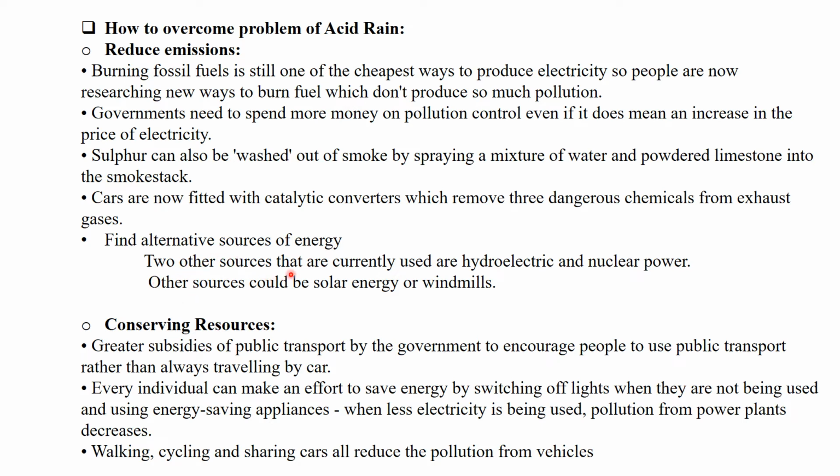That is in the form of two other sources that are currently used as energy sources: hydroelectric and nuclear power. And the other sources could be solar energy or windmills. So we have to maximize the use of solar and windmills so that the amount of pollution decreases.